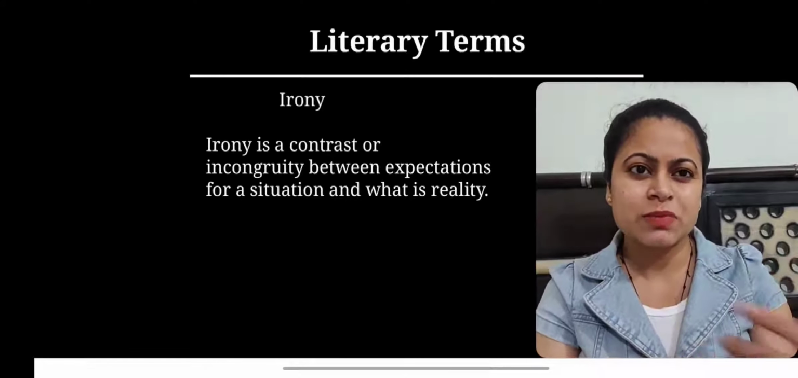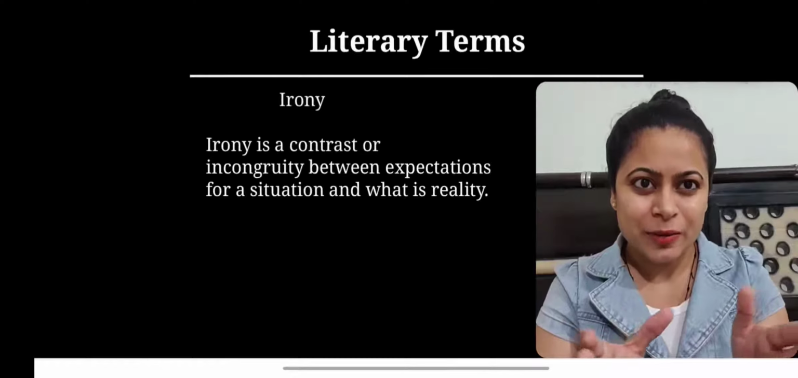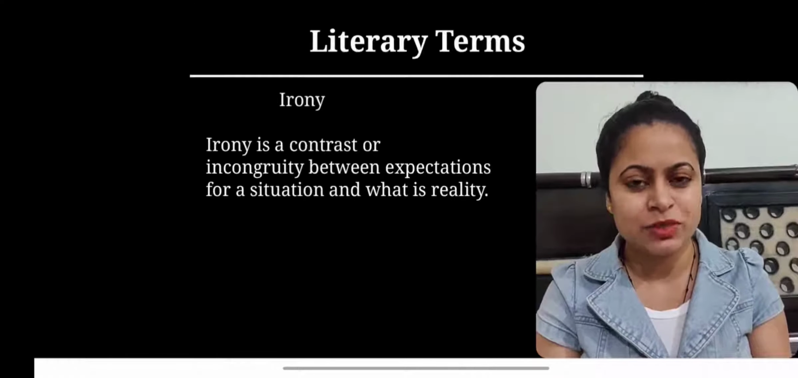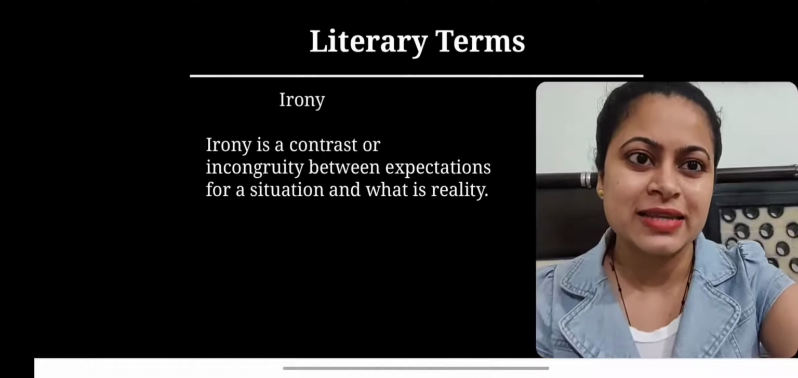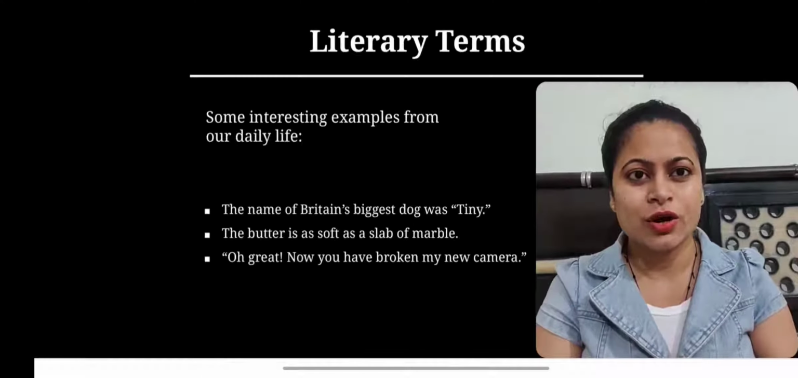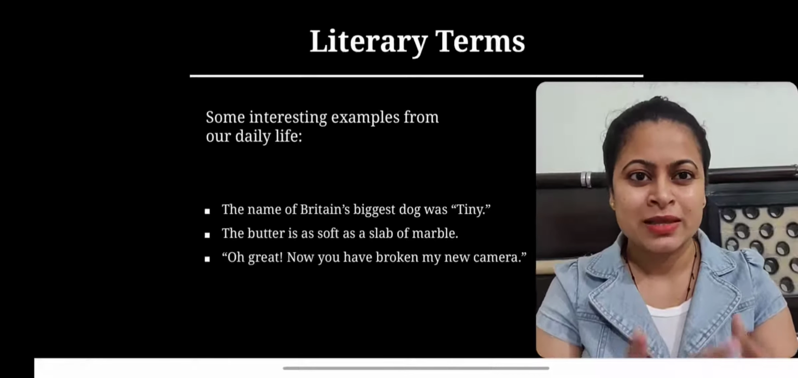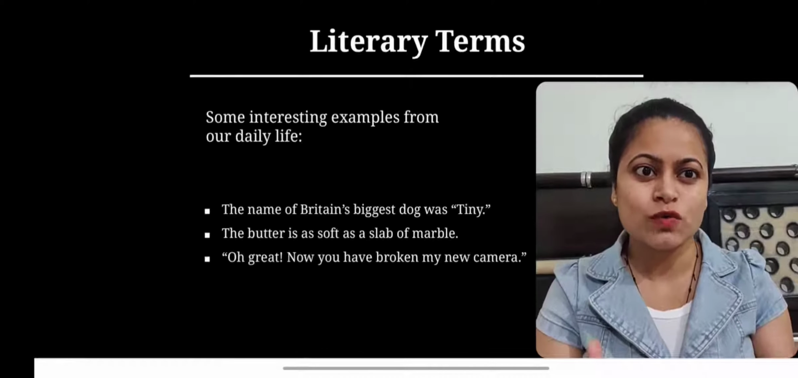So, as per the definitions and on the basis of these different occurrences, irony has been divided into many types, which we shall be looking at shortly. But before it, let's have a quick look at some of the interesting examples of irony from our daily life. The first one is the name of Britain's biggest dog was Tiny.